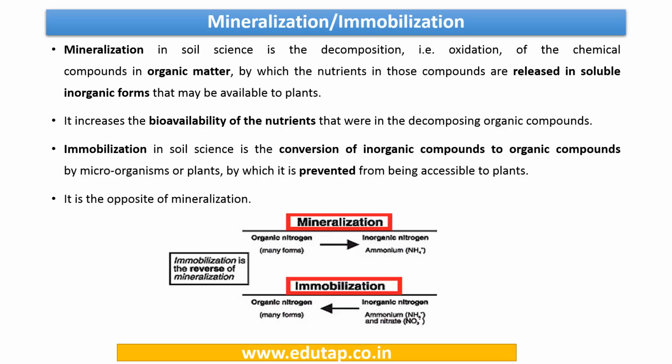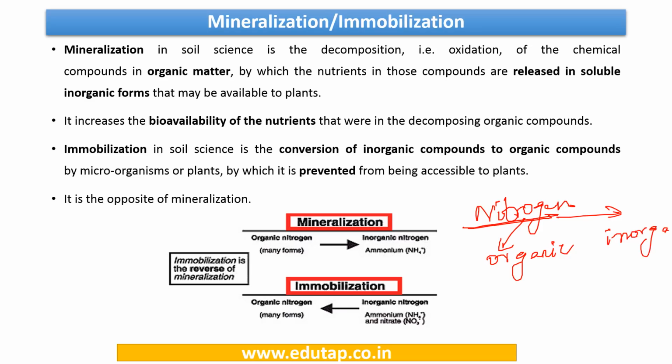Now let us have a look at what these two processes are. First have a look at the picture. The simple way to start understanding this is nitrogen actually exists in many forms. It can be either organic form or it can be present in the inorganic form. When we are talking about these two processes, we are referring to the conversion of nitrogen from one form to the other.